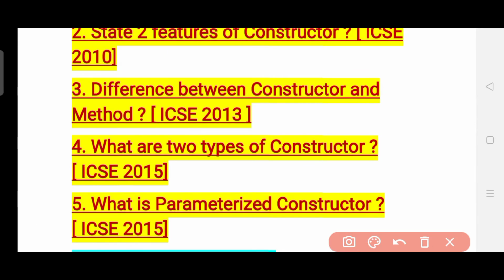The fourth question is: what are the two types of constructor? Yes, what are the two types of constructor? It was asked in the year 2015. Sorry, it was asked in the year 2015.